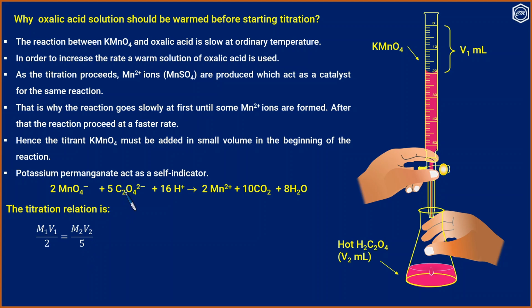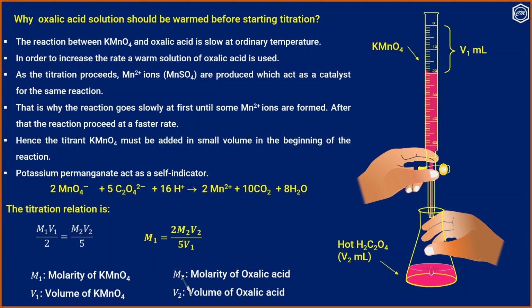M2 is the molarity of oxalic acid, V2 is the volume of the oxalic acid. Therefore M1 is equal to 2M2V2 by 5V1.